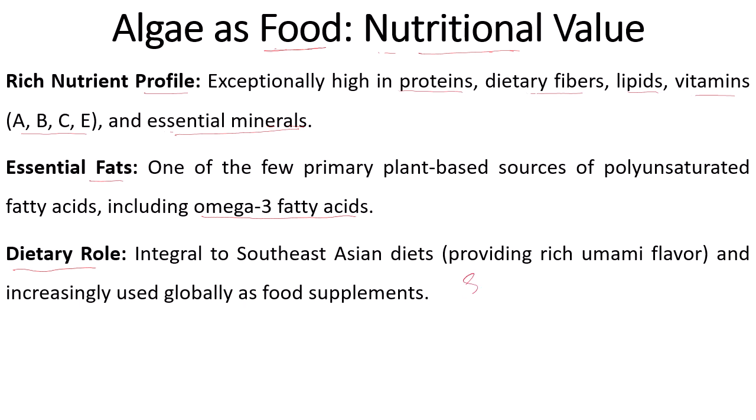An example of that is spirulina, which is famous for single cell proteins, SCP, and that is one of the best algae used as a dietary supplement for proteins.